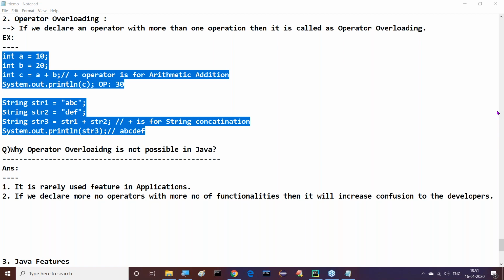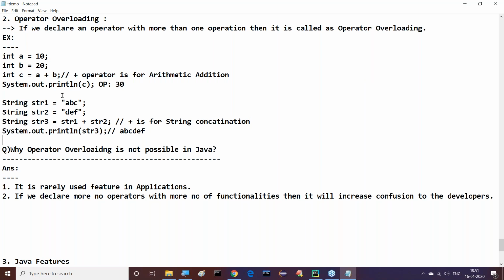Is this code executable or not? Definitely, if it is executable, good, your answers are right. If it is executable, then how can we say operator overloading does not exist in Java? This is Java code, and if this code is executable, how can we say it is not possible in the case of Java? Right, sir.